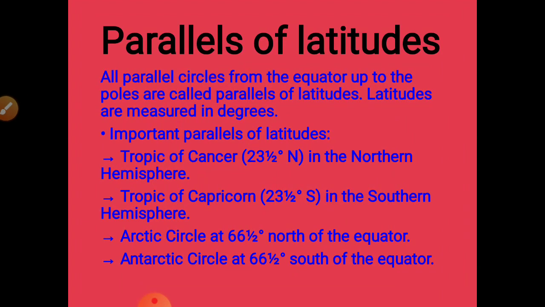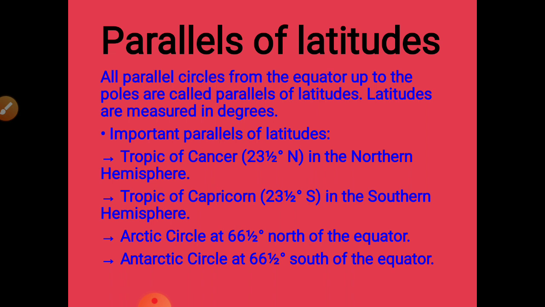Now parallels of latitude. Parallels, we know them as latitudes. It is very difficult to get an idea about the location of a place, so how will you locate places on it? For that we need parallels of latitude. We will be referencing these lines to know about certain places. All parallel circles from the equator up to the poles are called parallels of latitude. Latitudes are measured in degrees.